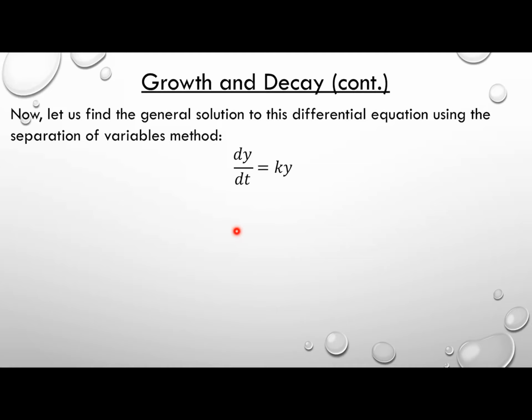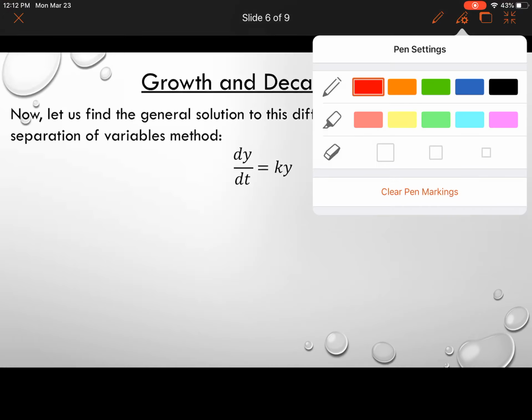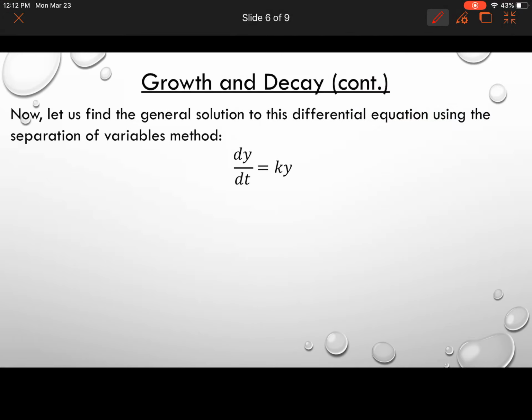Let's separate the variables. So let's separate t and y, and let's take the antiderivative or the integral of both sides. Okay, so, well, let's see. We have a y and a t on the left side. So let's get that t to the other side by multiplying both sides by dt. So we end up with dy is equal to ky times dt.